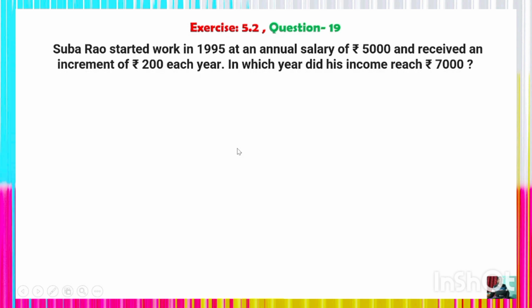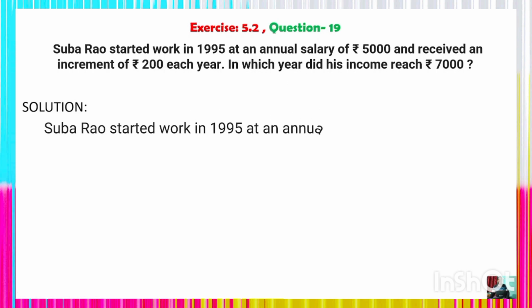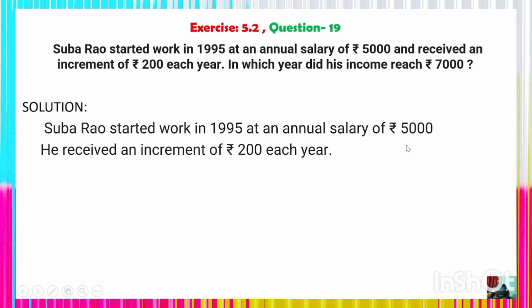Look at the problem. One of the word problems here I am going to discuss, using the general term of the AP. Subbarao started work in 1995 at an annual salary of 5,000 rupees. He received an increment of 200 each year. In which year did his income reach 7,000 rupees? Here is the solution. Subbarao started work in 1995 at an annual salary of 5,000 rupees, and he received an increment of 200 rupees.